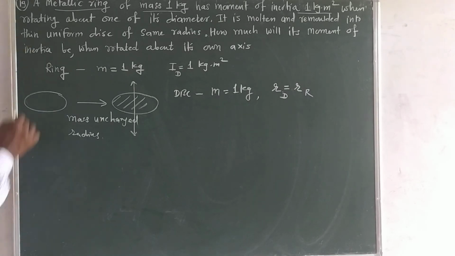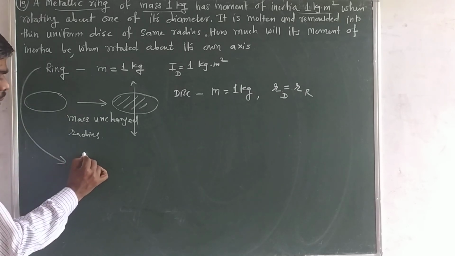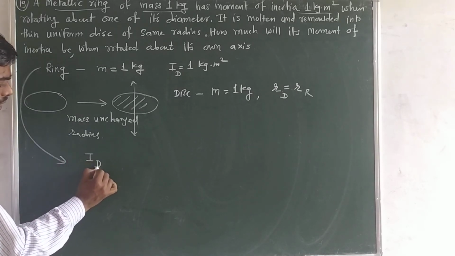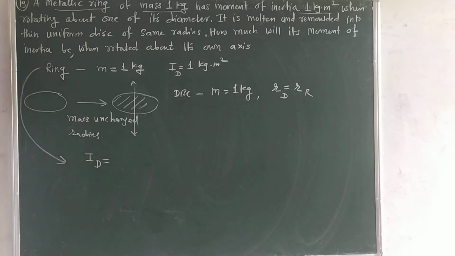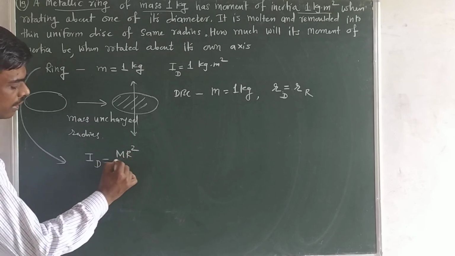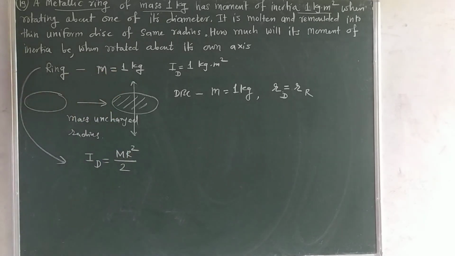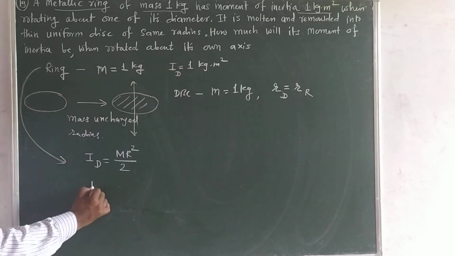So from this information of ring, I can say that the moment of inertia of ring about its diameter ID is nothing but MR square by 2. This is capital M. MR square by 2. So ID is given to you for ring 1.